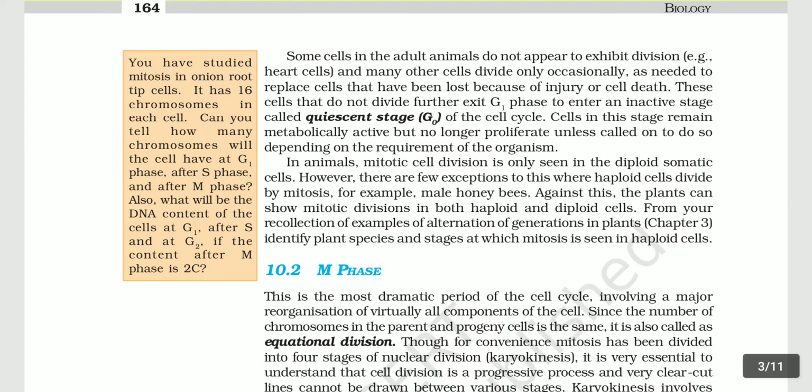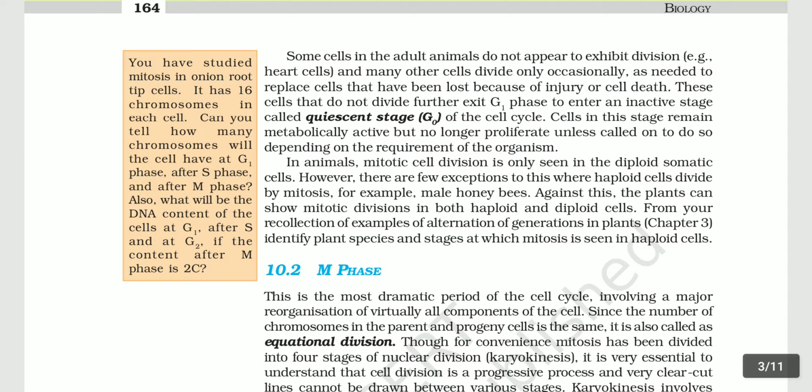You have studied mitosis in onion root tip cells. It has 16 chromosomes in each cell. Can you tell how many chromosomes will this cell have at G1 phase, after S phase, and after M phase? Also, what will be the DNA content of the cells at G1, after S, and at G2 if the content after M phase is 2C?